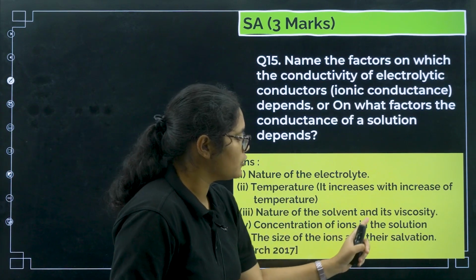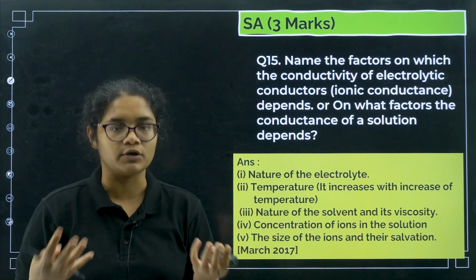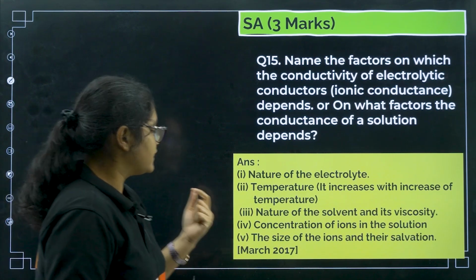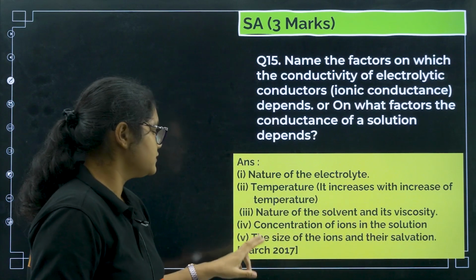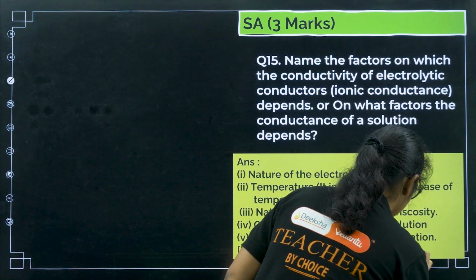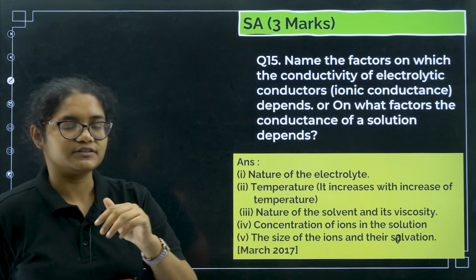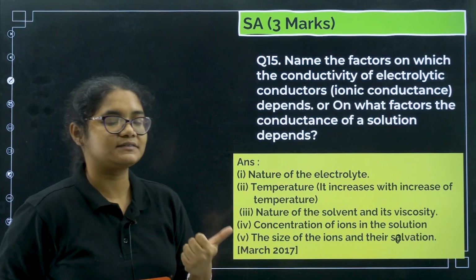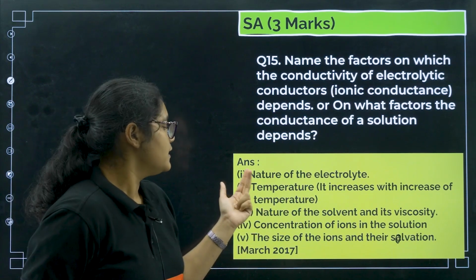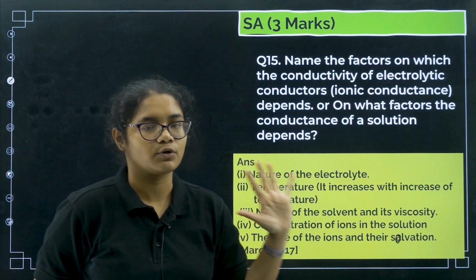Next is the nature of the solvent and its viscosity. You have taken an electrolyte and you will dissolve it in a solvent, so that solution's viscosity also matters. Next, concentration of the ions in the solution, size of the ions and their solvation. So you can remember five factors here. First is the nature of the electrolyte, next is the number of ions produced, then temperature, then size of the ions, and solvation of the ions.